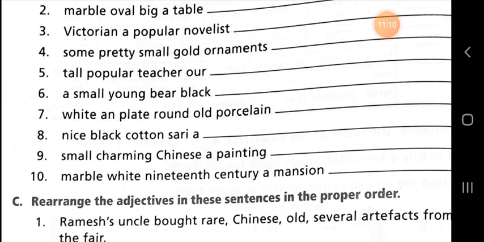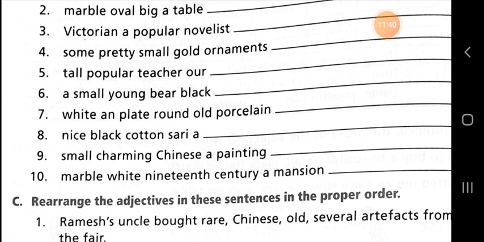Now next, number 7 sentence. White and plate round old porcelain. So dear student, the correct order of these words is an old round white porcelain.